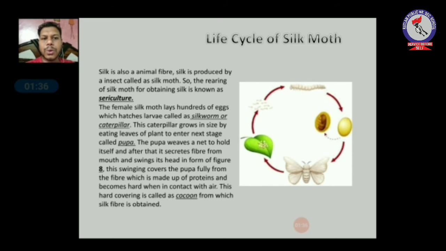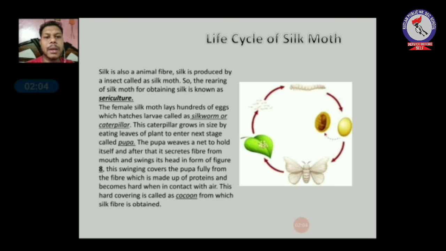This caterpillar grows in size by eating leaves of plants and enters the next stage. The next stage is known as pupa. Okay, the pupa weaves a net to hold itself, just like a spider webs around itself to hang. So the pupa also weaves a net to hold itself, and after that it secretes fiber from its mouth and swings its head in the form of figure 8.